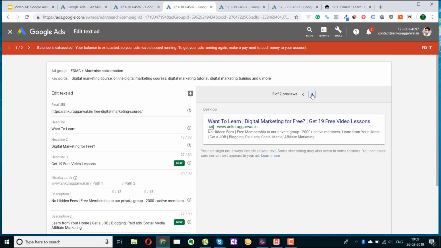You can also check the desktop and the mobile preview just like Facebook ads. Want to learn digital marketing for free? Now, whenever you're writing Google ads, you have to keep the intent in mind, and there are a few good practices that you should follow. Because you'll be competing with other advertisers, you have to make sure that people click on your ad compared to your competitor.